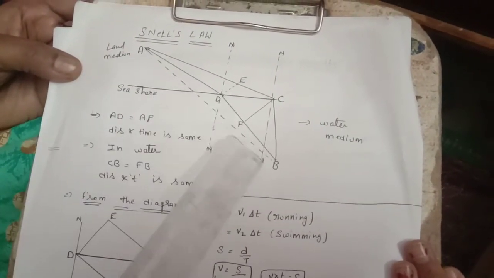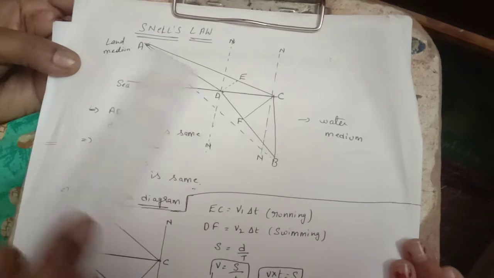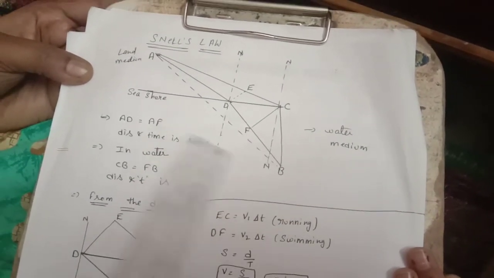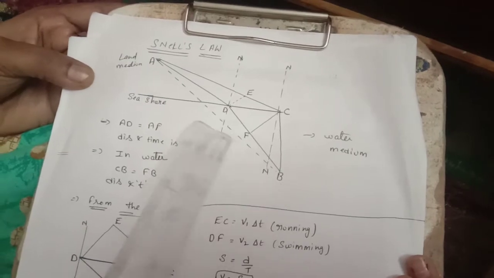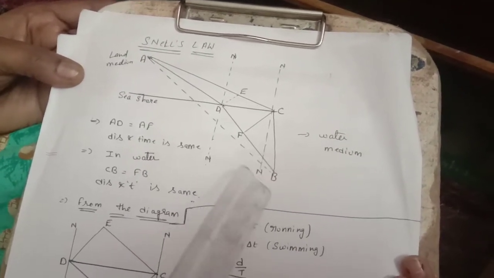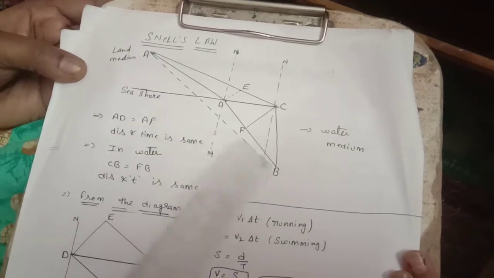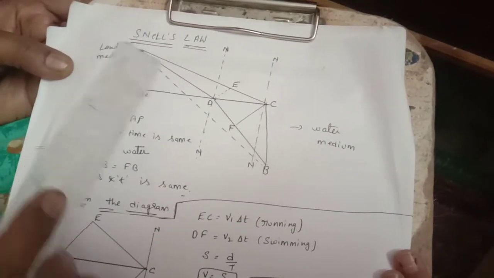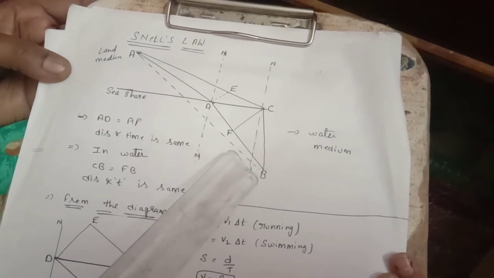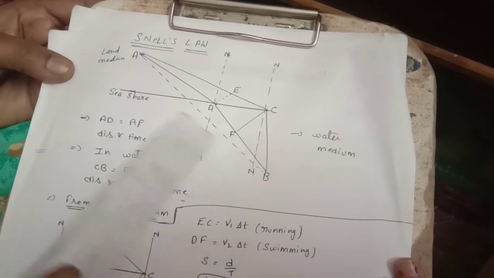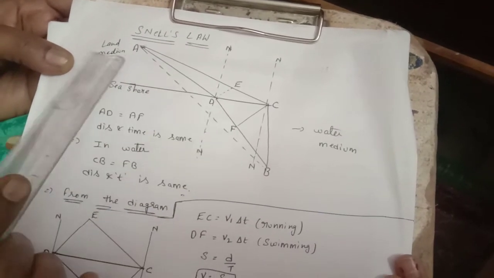So here person A and person B are there. This is the water level, right? Person B is drowning in the water, he is dipping in the water. This accident was seen by A, and A wants to save person B. So how will he save him?